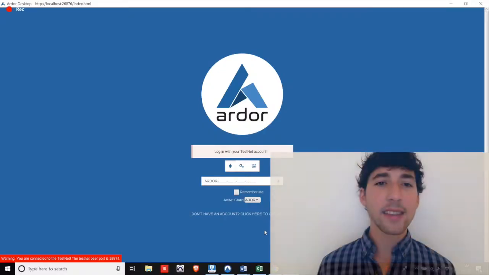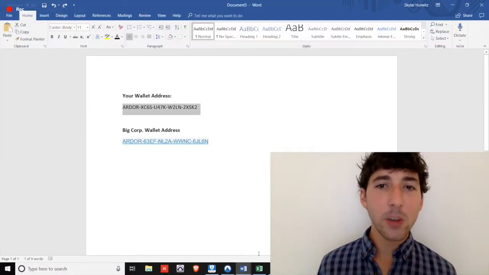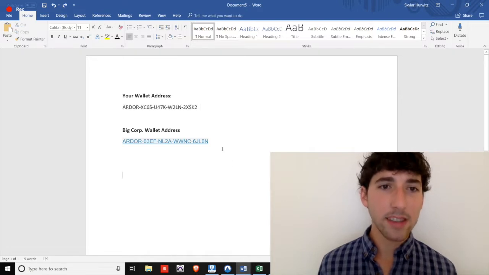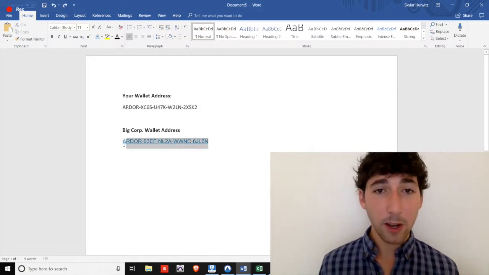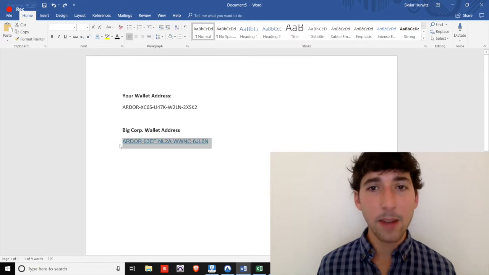Pretend you need to invoice BigCorp for $200 of services that you provided in July 2018. You already know how much they owe you, and you know their wallet address because it's listed in your employment agreement. All you need to do is the following. Open the testnet wallet. On the screen, you see the two addresses we are concerned with for this practice exercise. Your personal address for receiving the payment, and the address of BigCorp for sending the payment.